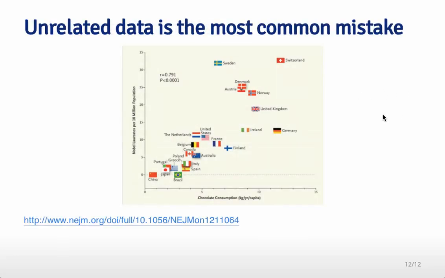So machine learning is often thought of as this black box procedure that computer scientists have created where they just push input data in one end and out comes a prediction in the other end. This is an example of a prediction that's a little bit silly. It comes from a paper that appeared in the New England Journal of Medicine, and they plotted chocolate consumption in kilograms per year per capita on the x-axis, and on the y-axis, the number of Nobel Prizes per 10 million people in the population. And so you can see that there's a trend here that as you consume more chocolate, you tend to get more Nobel Prizes per million people. And so they reported here an R squared and a p-value suggesting this was a highly significant relationship.